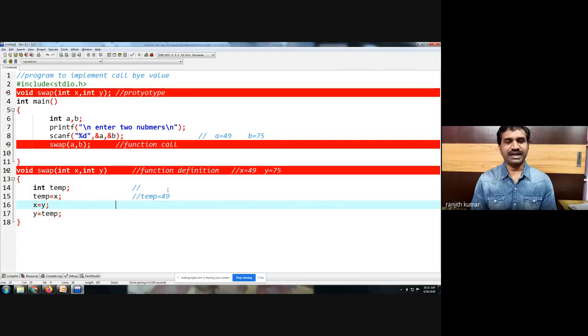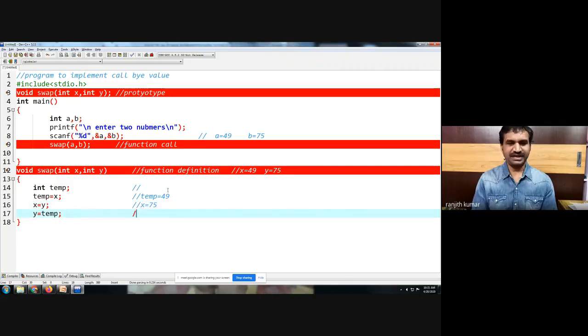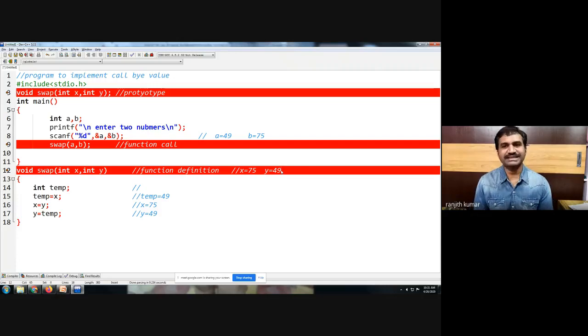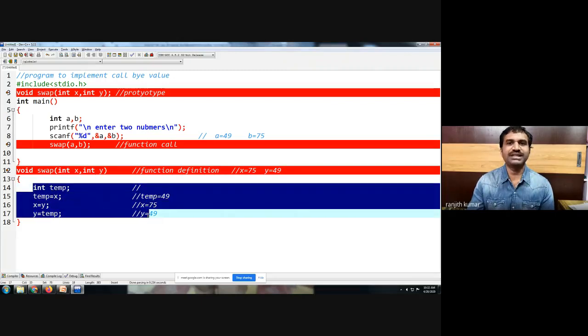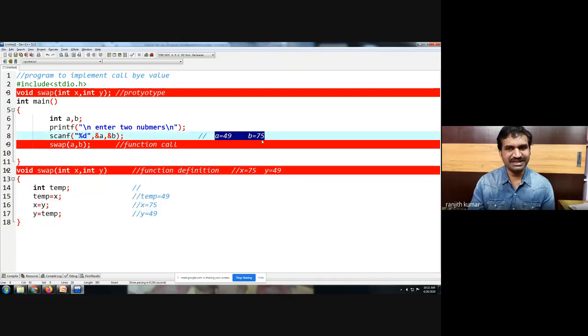And I am trying to store x is equal to y. Now x value will be modified as 75, and y value will be modified to temp value. That is, y value is what? 49. So after this swap, x value is 75 and y value is 49, because we have swapped x and y using a simple logic. But if you observe, x and y are the formal parameters. Whatever the modifications we are doing in the function definition will not reflect to A and B. Why? Because a separate memory is allocated for actual and formal.